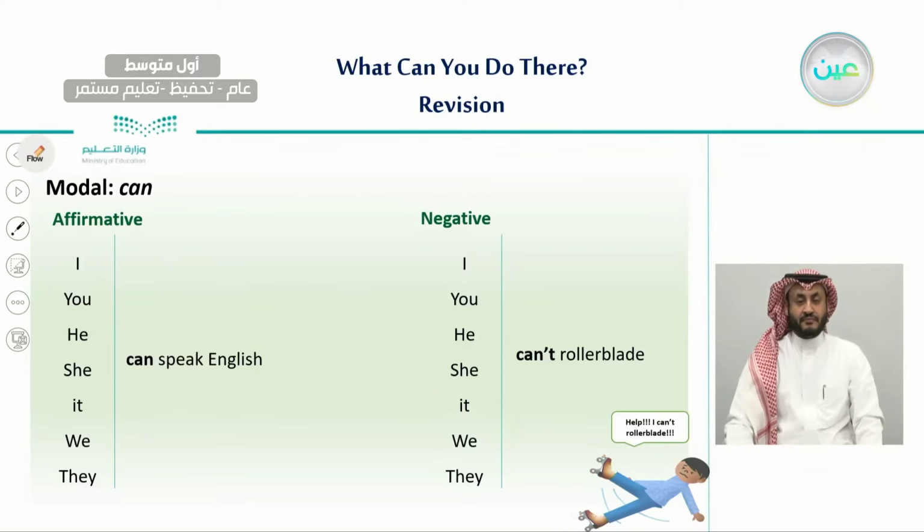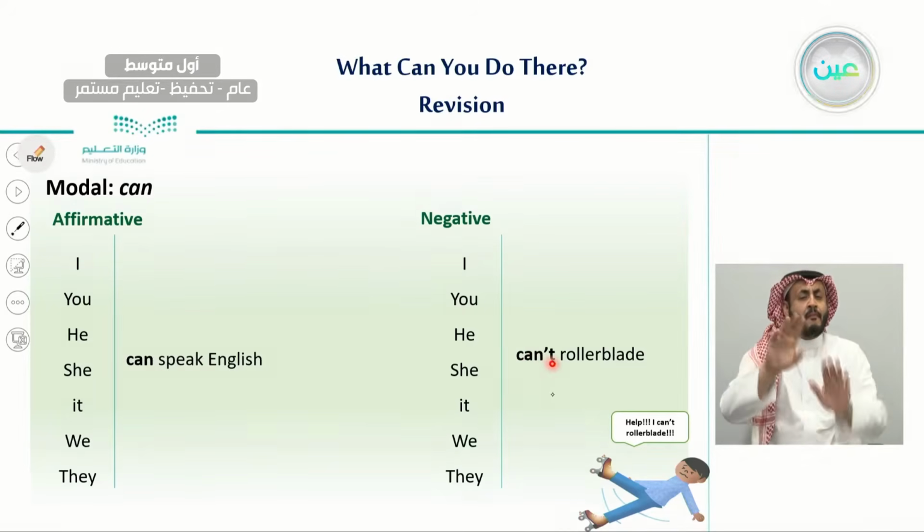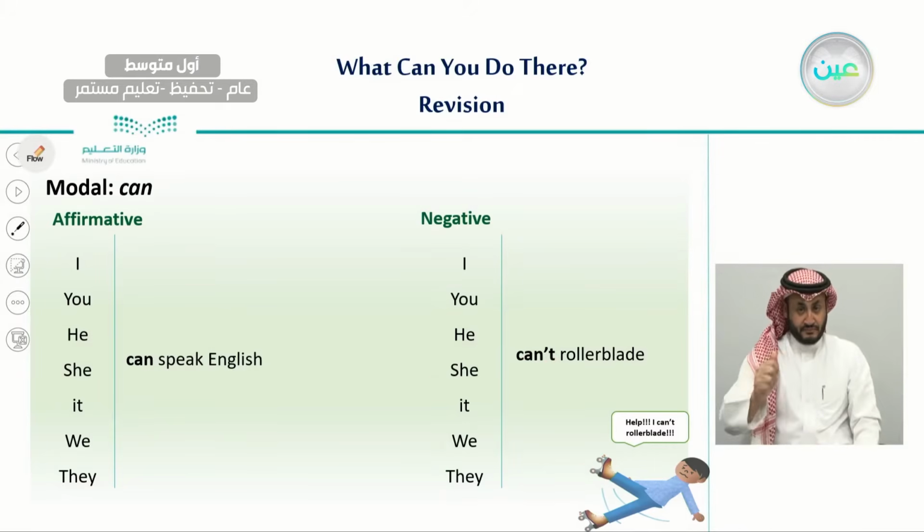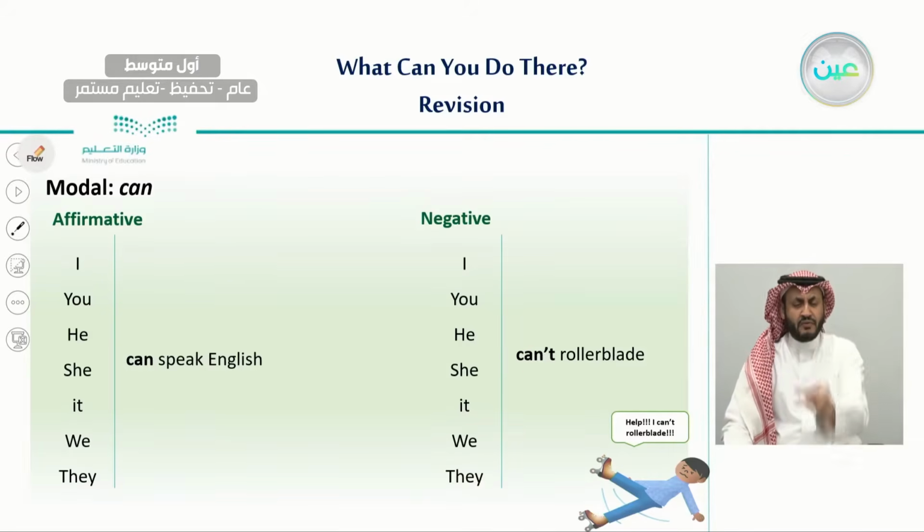Also with negative sentences, we only add the word not with can, and no matter what the subject is, we continue to use it as it is. I can't rollerblade, he can't rollerblade, we can't rollerblade.